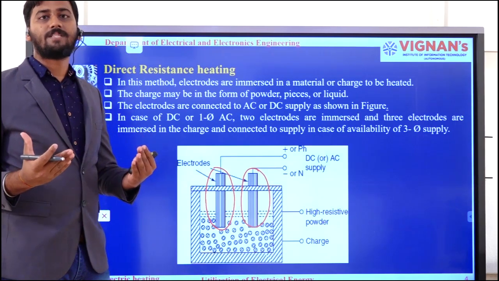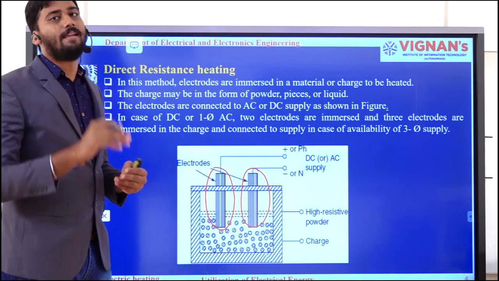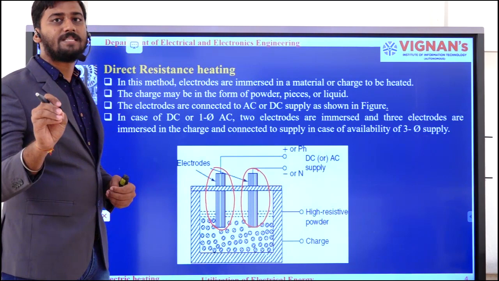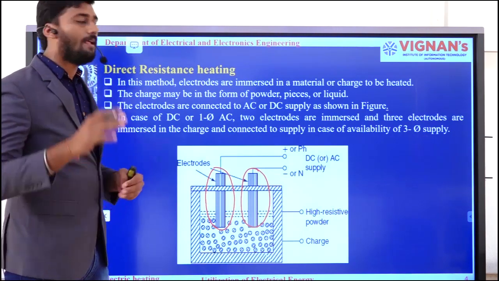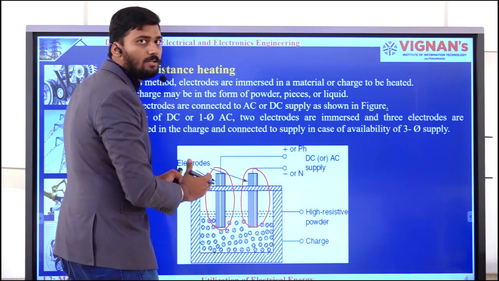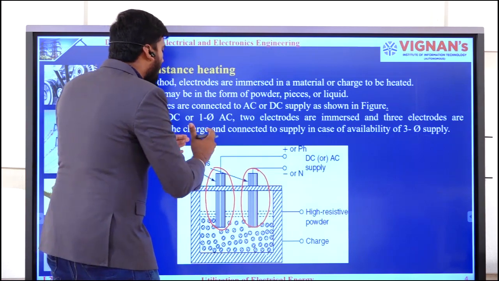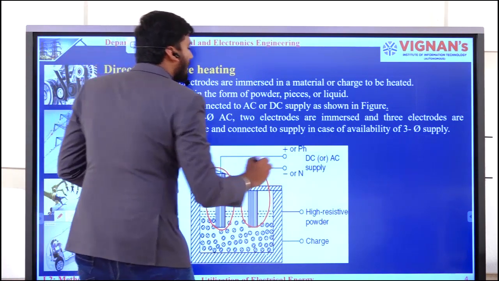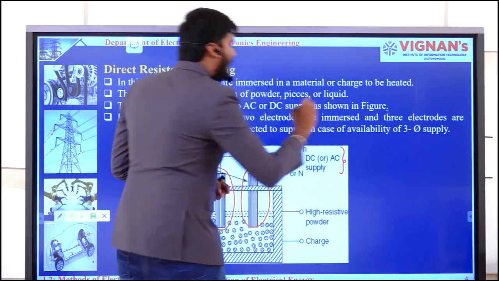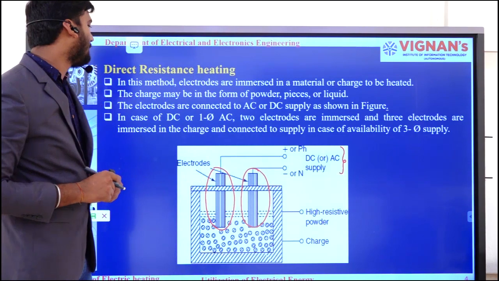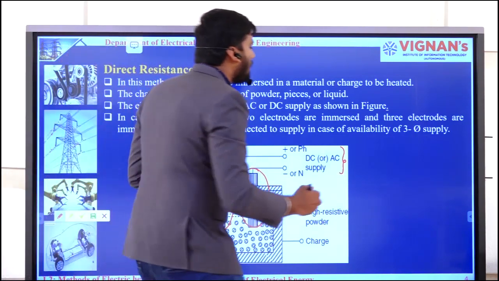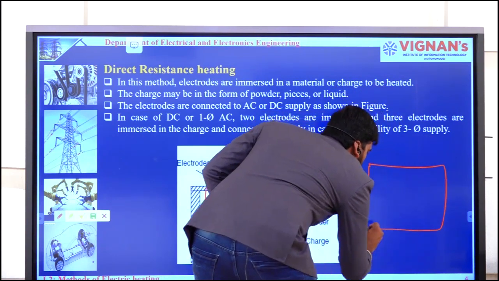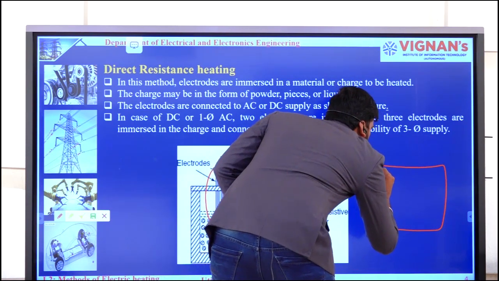Charge is nothing but the substance for which you need to supply the heat energy. I am considering that substance as charge. Here what I have done is I have immersed those electrodes into that charge, and to these electrodes I am going to supply the electrical energy. If you want me to draw that circuit, the diagram will look like this. Simply looks like this.